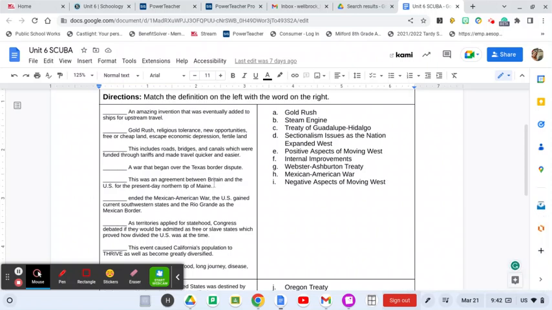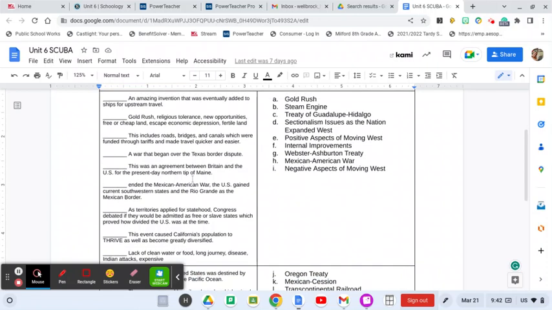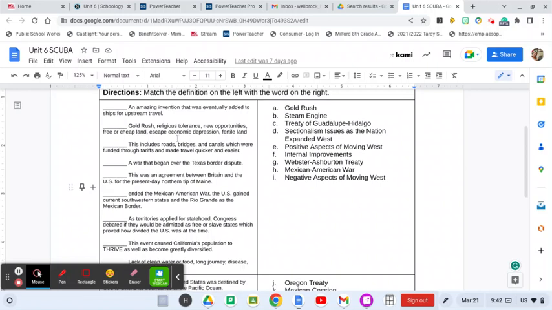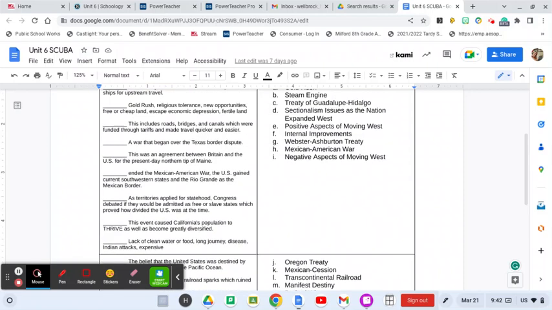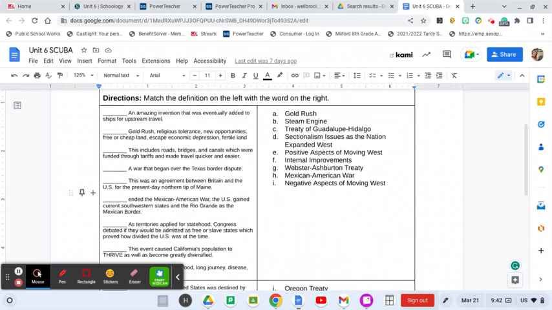All right, here we go. Our Unit 6 test. So you should have this paper in front of you. It's the same exact thing as I have on my screen, but I kind of want to do some reading and see if I can help out a little bit. So you're going to have the definition here, and you're going to match it with just these. We have two sections. We're going to do section by section, okay?